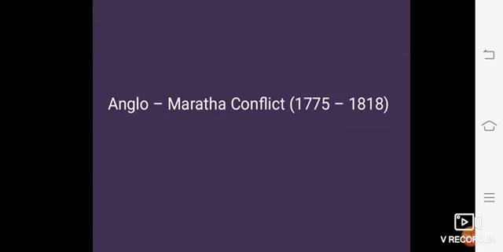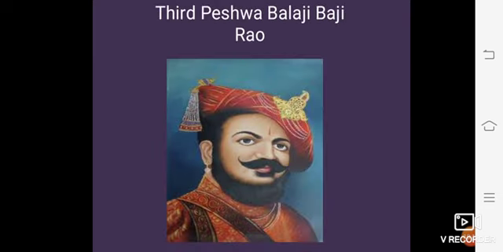Okay, now we will see the Anglo-Maratha conflict. Anglo means the Britishers. Okay, Anglo-Maratha conflict. The duration of this conflict is 1775 till 1818. Yes. The third Peshwa, Balaji Bajirao, could not bear the shock of the defeat of the Marathas in the third Battle of Panipat, and he died on 23rd June 1761.